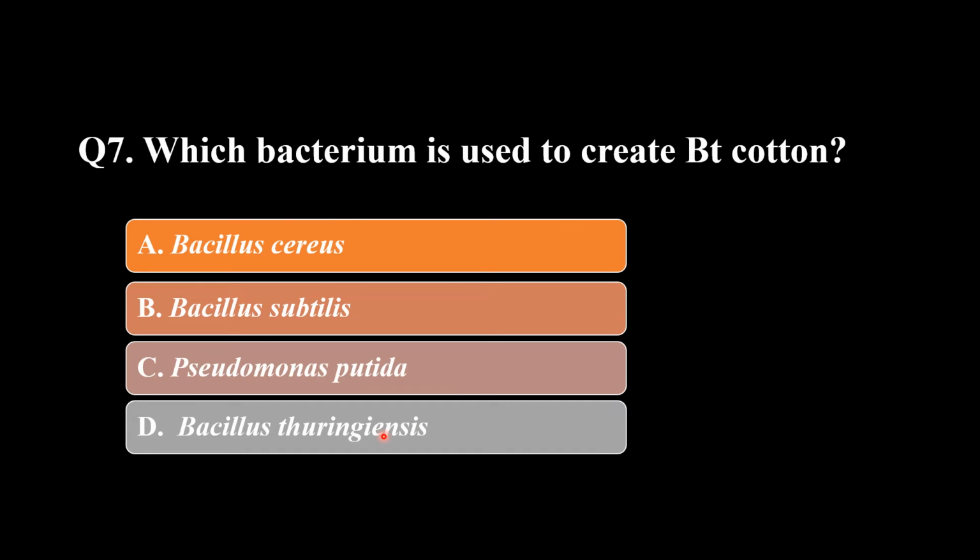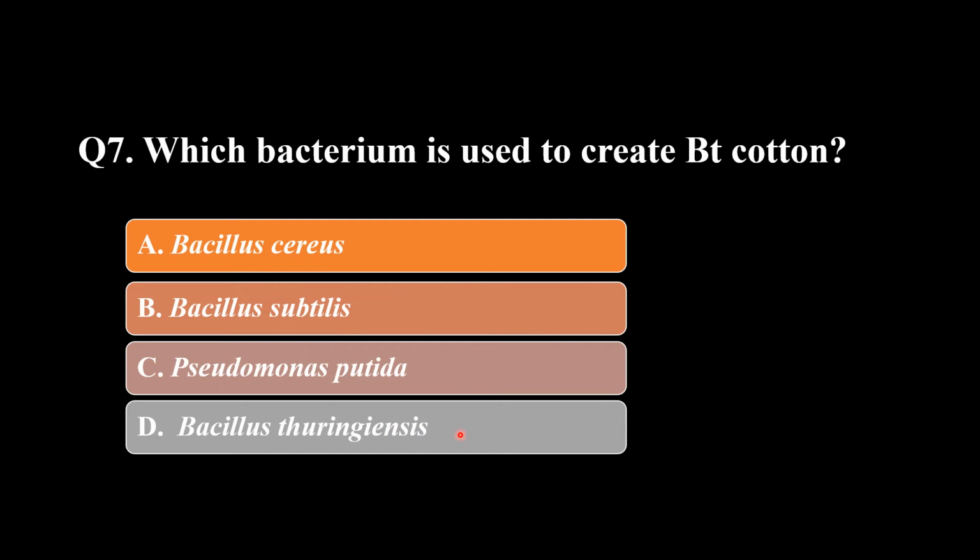So from this bacteria, we take the gene and insert it into the plant cell, and then when the plant grows, it becomes resistant to pests, because Bacillus thuringiensis produces a toxin which is harmful to insects, but it is not harmful to humans.